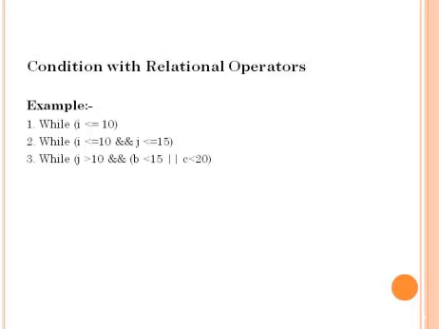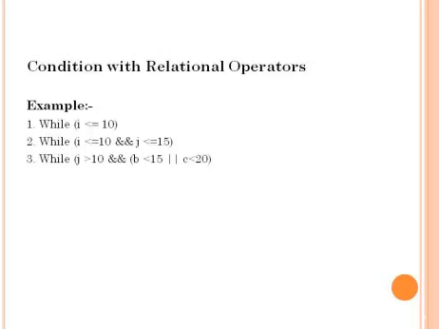You check whether the condition is a 0 value or a non-zero value. 0 value means false and non-zero value means true. Here this condition is true, so it is a non-zero value. So the statements in the while loop will be executed.